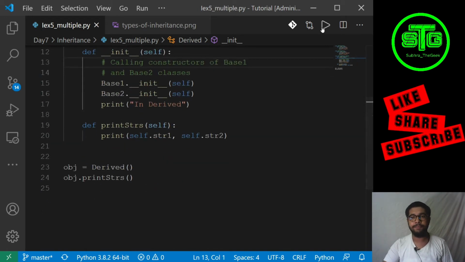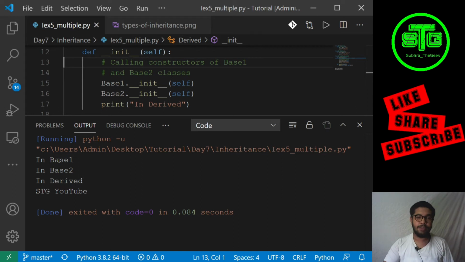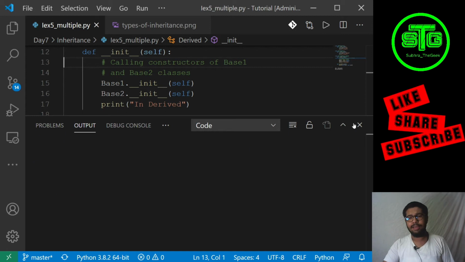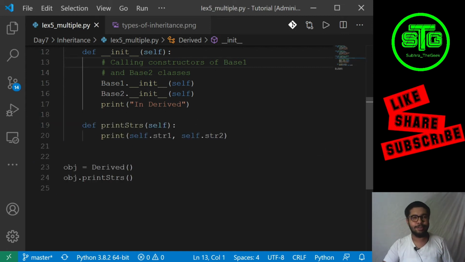So let's run this. Yeah, it will call base 1 first, then base 2, then in derived class, since I am printing this in the constructor, and finally it will print stg and youtube. So this is the thing. We learned about multiple inheritance also, guys.